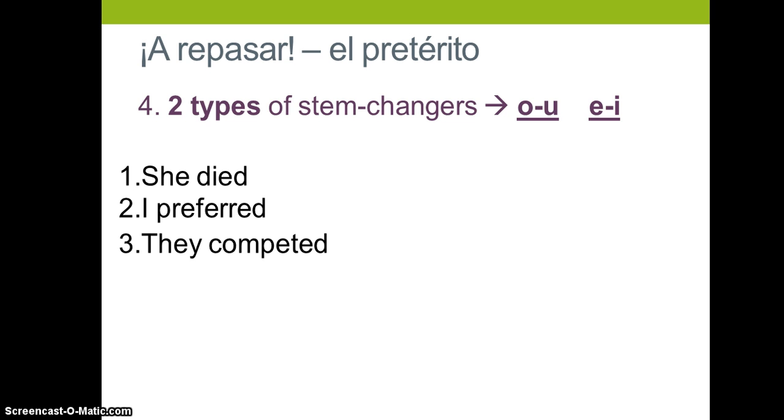Okay, so she died, I preferred, and they competed. These are the infinitives that you need to work with: morir, preferir, and competir, if you did not remember that. Also remember that when you're trying to figure out what stem changes, because in number 2 and number 3 you have 2 E's, you have an O and an E to contend with. You always start at the end of the infinitive and work your way back 1, and that's how you know what vowel is going to stem change.